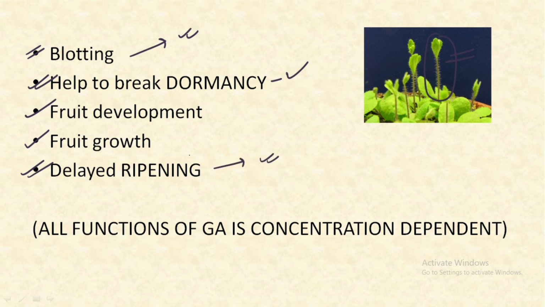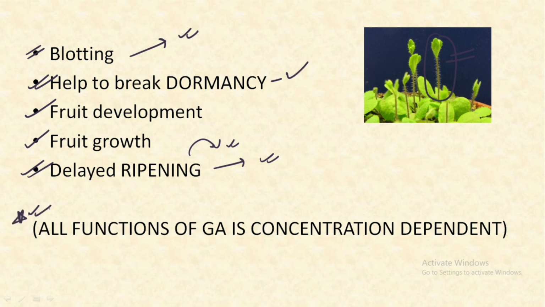Because it delays ripening, it must be working opposite to the ethylene plant hormone, about which we have already discussed. So if you have not seen the ethylene plant hormone, I would suggest you to please watch that video as well. So it helps to delay the ripening. So this was the last function that we need to keep in mind.